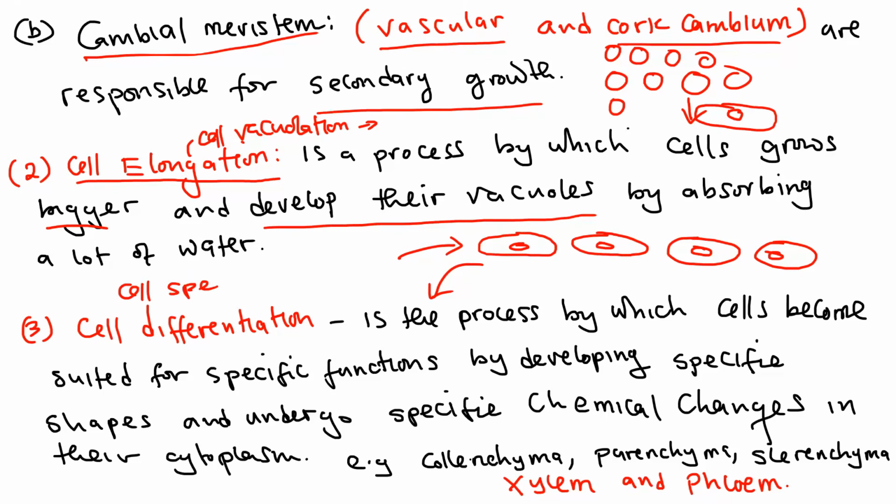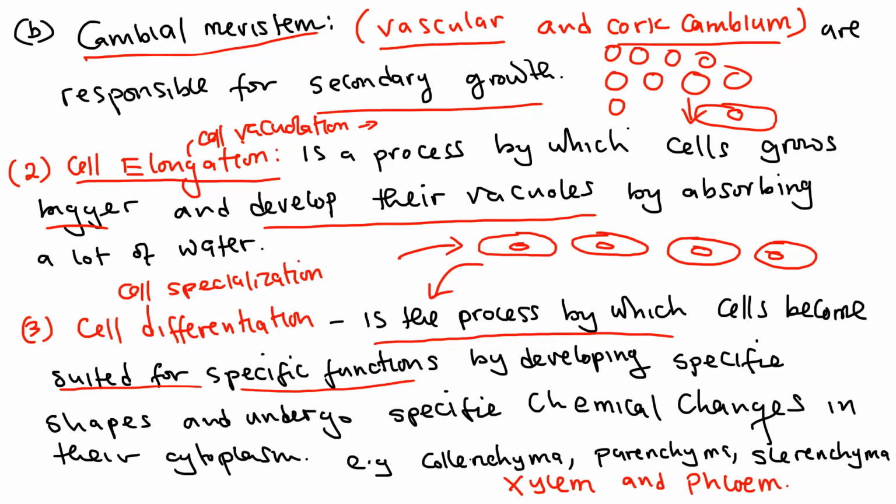Now, after cell vacuolation has taken place, it is time for cell differentiation, otherwise known as cell specialization. Here they specialize. The cells are the same where we are coming from, but when they reach here, they start specializing, and this is because they perform different functions. Therefore, they need to undergo differences in shape and parts, and develop features that enable them to perform their functions properly. Under cell differentiation, this is just a process by which cells become suited for their specific functions by developing specific shapes and undergoing specific chemical changes in their cytoplasm.